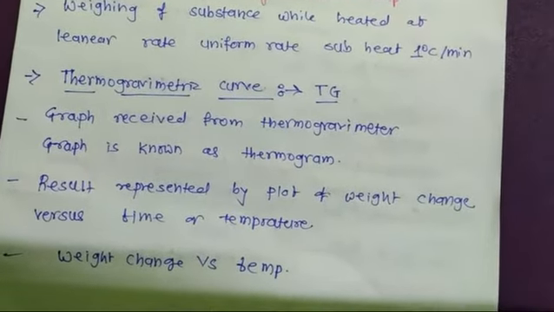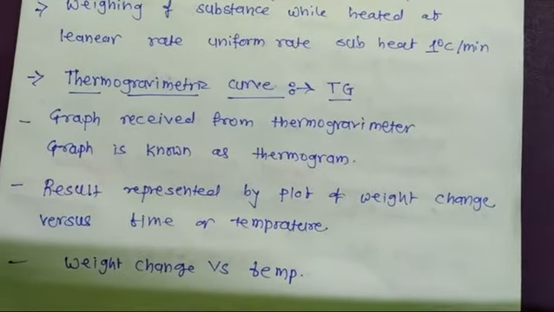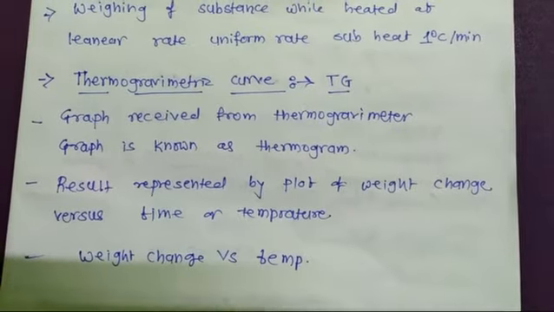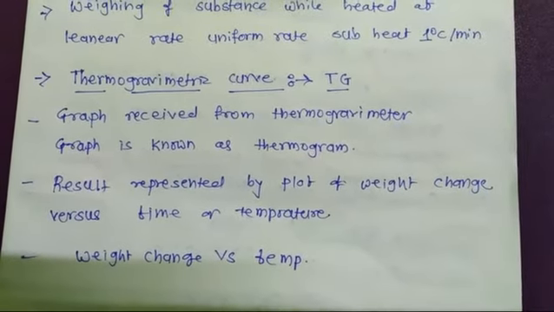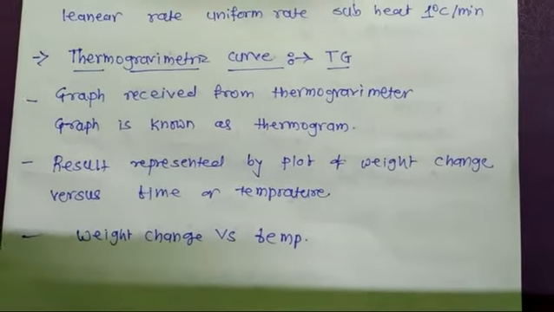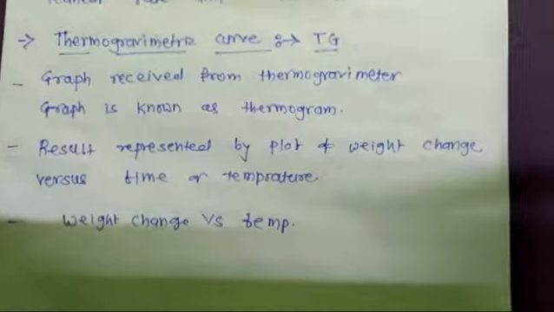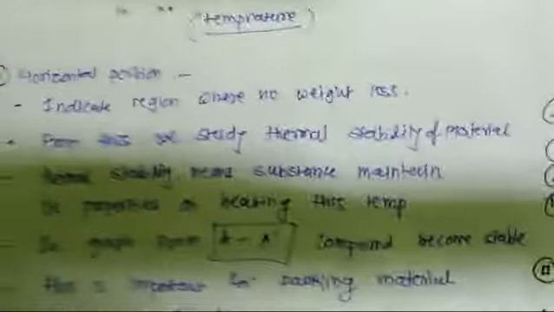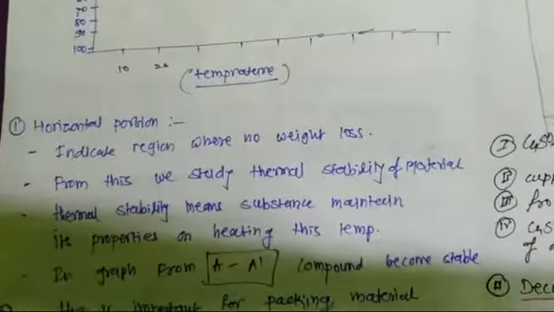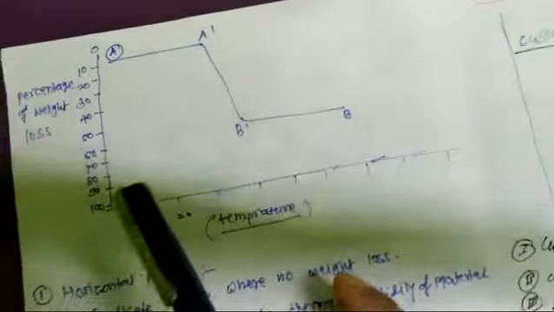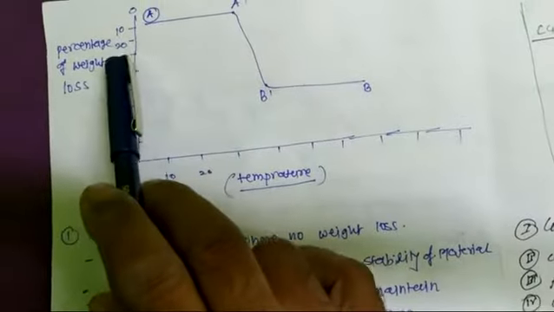The graph is known as the thermogravimetric curve. The graph is received from the thermogravimeter. The graph is known as the thermogram. The result is represented by a plot of weight change versus time or temperature. So in any analysis, we get the result for the change in weight with linear temperature. So we receive a graph like this.